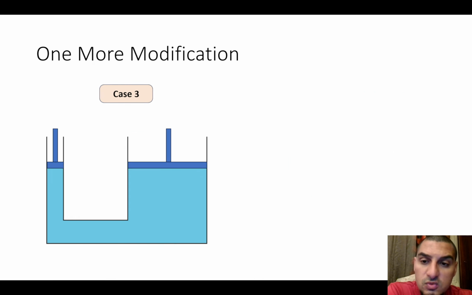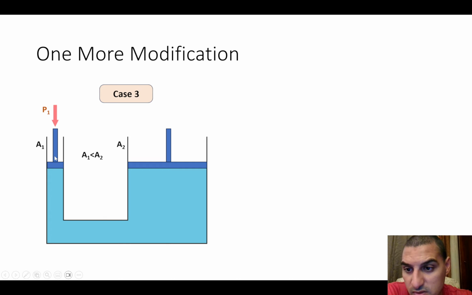Now, there is one very interesting thing about Pascal's law, which makes it very, very useful: we can do one more modification to case 2. We can change the case by making the areas different. So I will make A1 smaller than A2. That's still Pascal's law applies, and we can apply P1 to the piston on the left. And of course, the result of this is that there is some pressure on the other piston in the other direction.